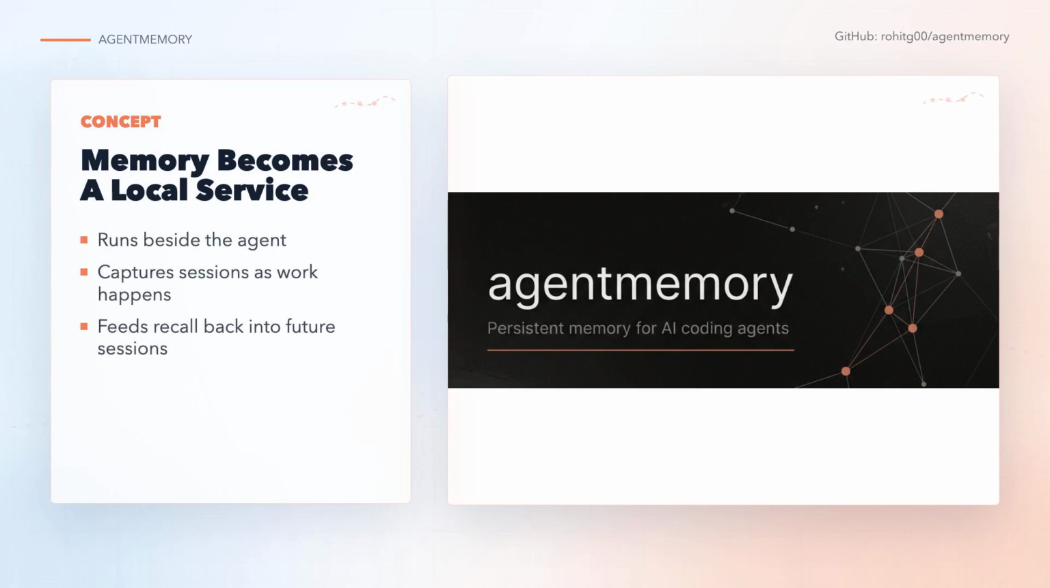Most coding agents already have a way to keep notes, but those notes are usually thin, static, and tied to one host. AgentMemory turns memory into a service running beside the agent. One server watches sessions, stores observations, and exposes recall through REST, MCP, and plugins. The repo's promise is simple. Stop treating every session like day one.